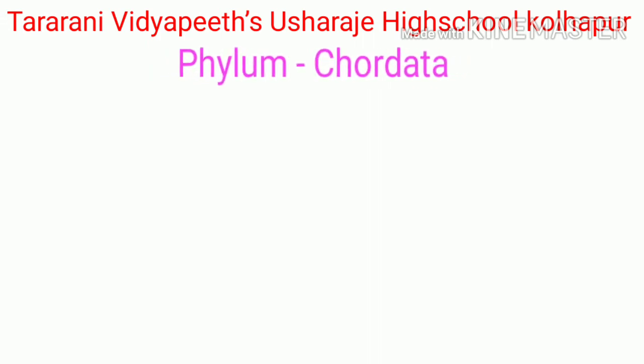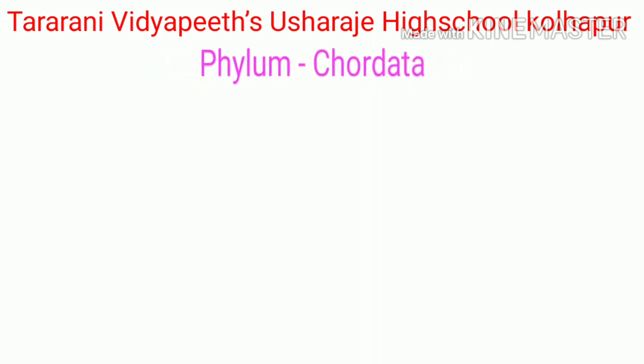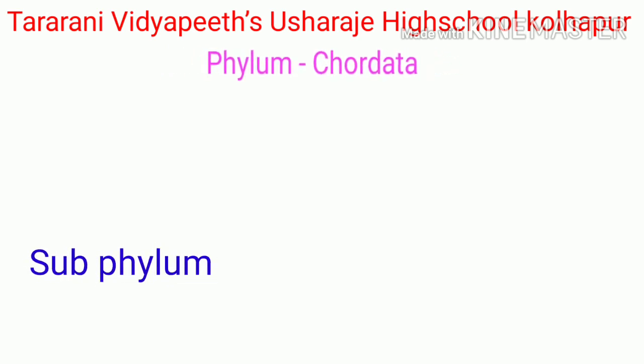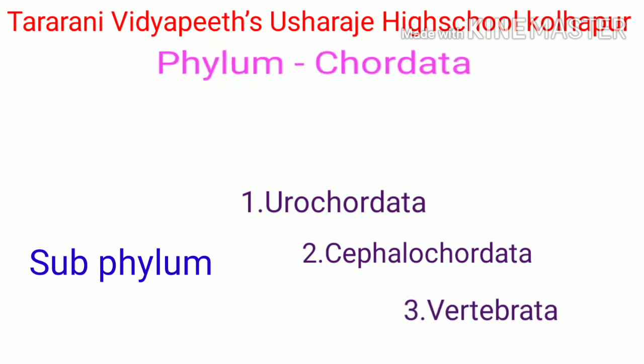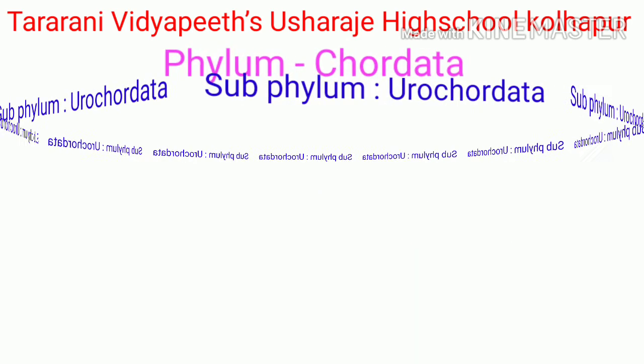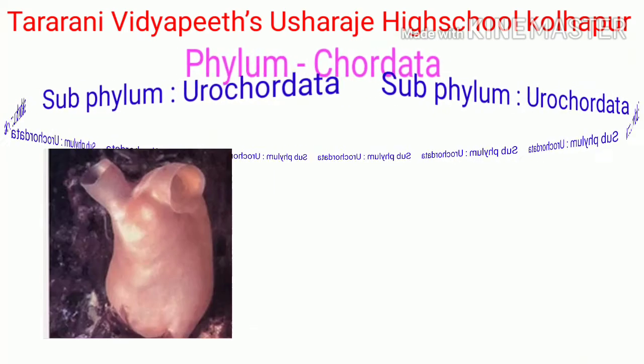Phylum Chordata has been divided into three subphyla, they are Urochordata, Cephalochordata and Vertebrata.